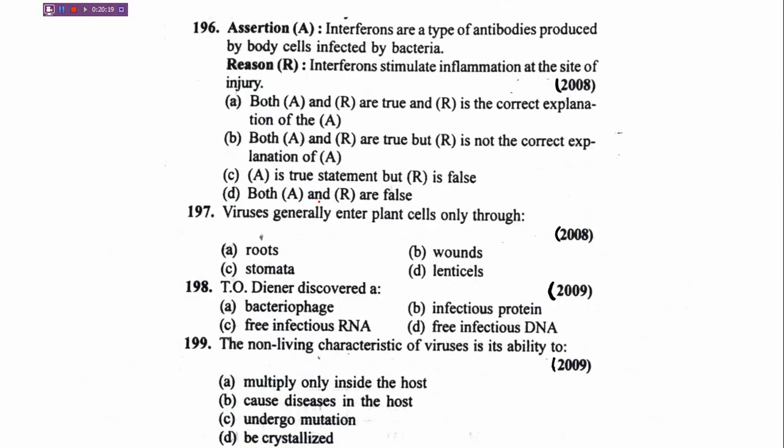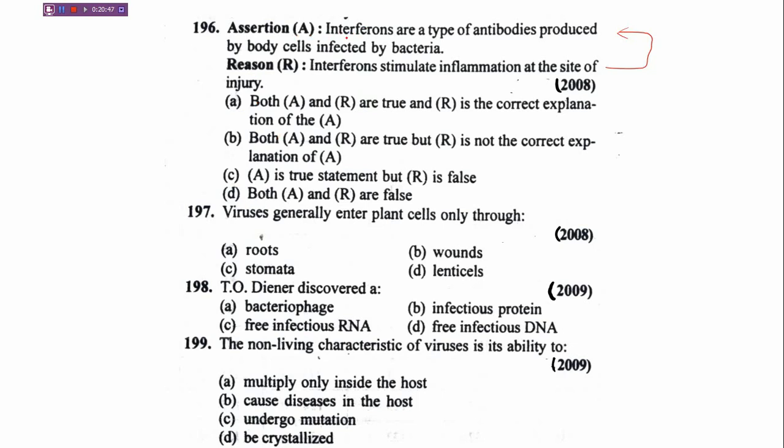Next question. Now this is an assertion and reason type question. We need to first of all find whether the assertion is true or false and whether the reason is true or false, and also we have to see that the reason is a correct justified reason for the given assertion. Here four options are given, and according to it we have to choose the correct option.